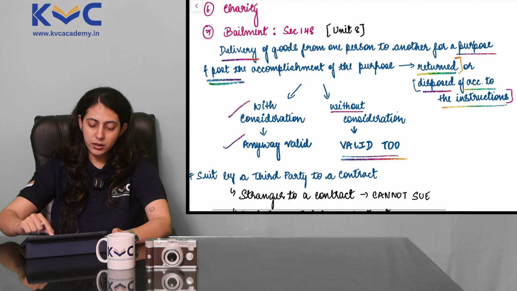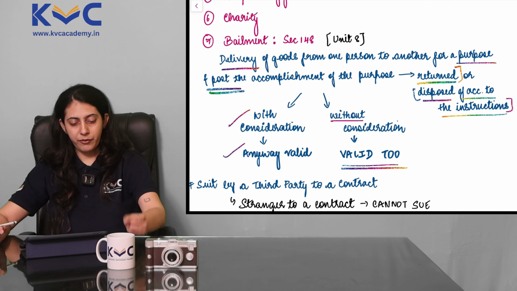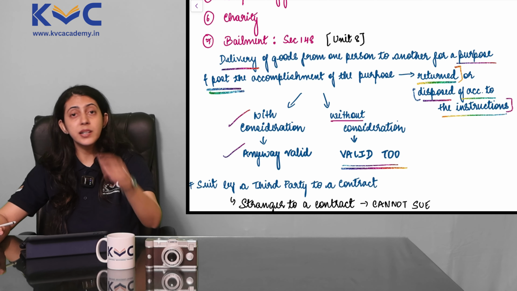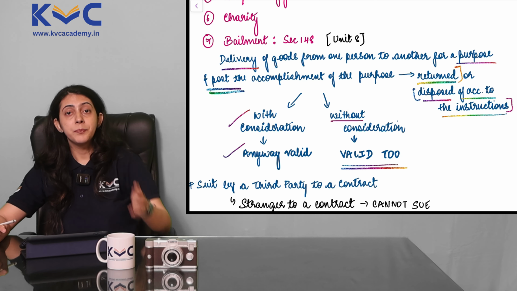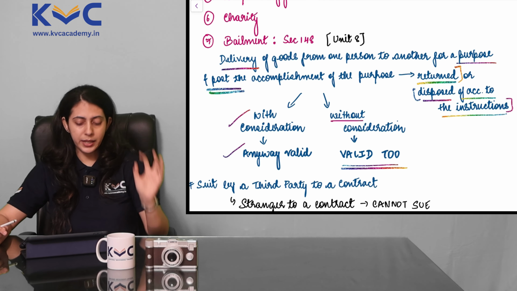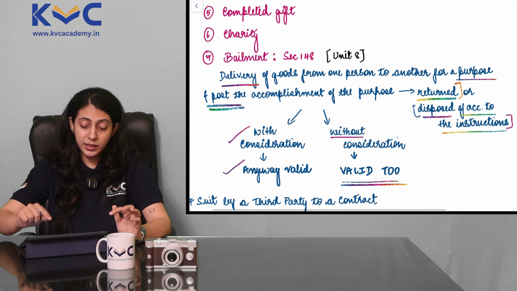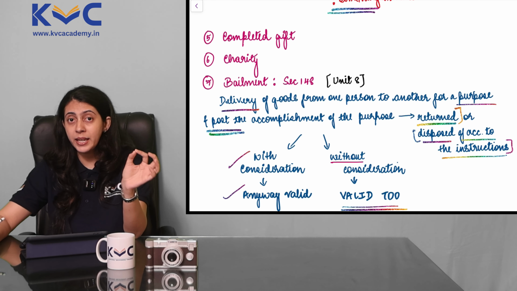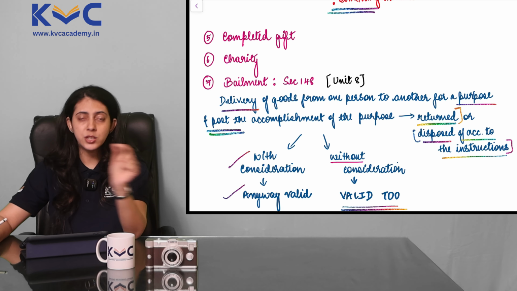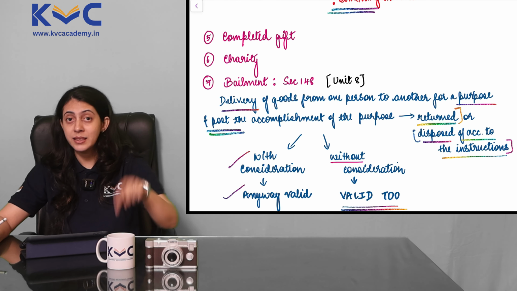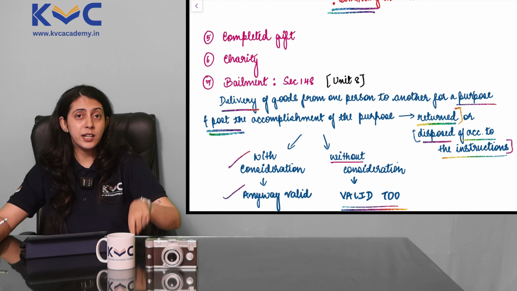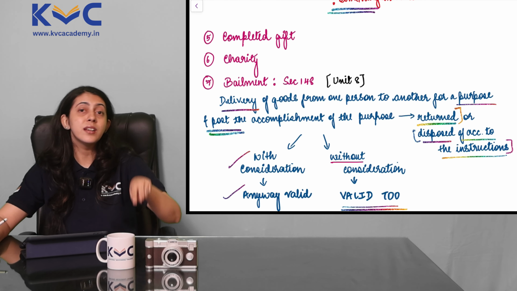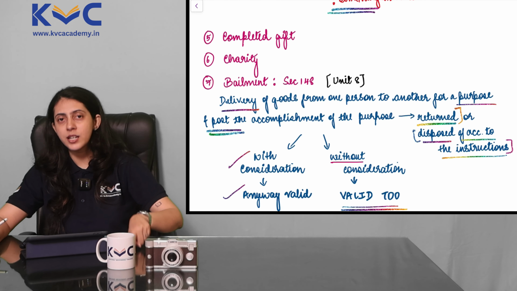So, bailment says that if the contract exists with consideration, anyway it is valid. But even if it's without consideration, it is going to be valid. And these were our exceptions to the general rule. The general rule being that if there is no consideration, there is no valid contract. But in these exceptions, the contract is going to be valid even with the absence of consideration.